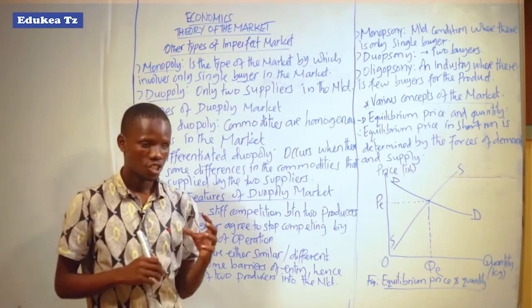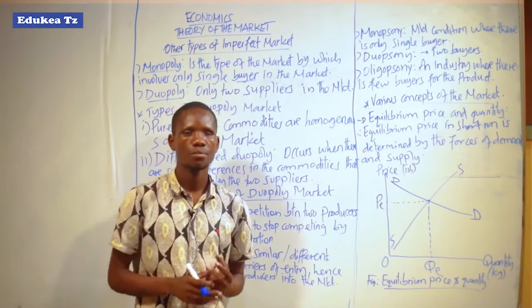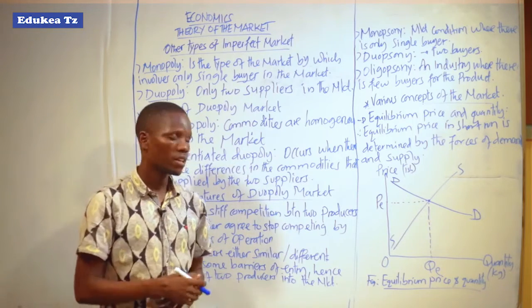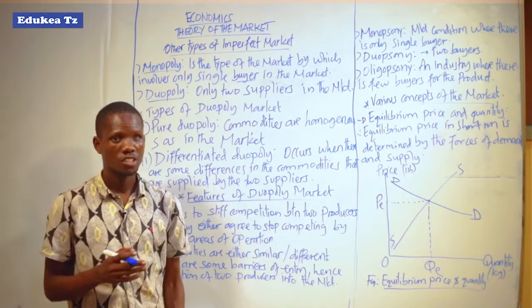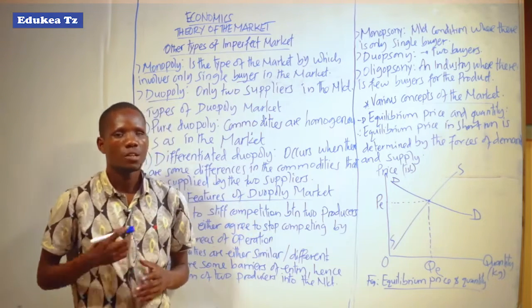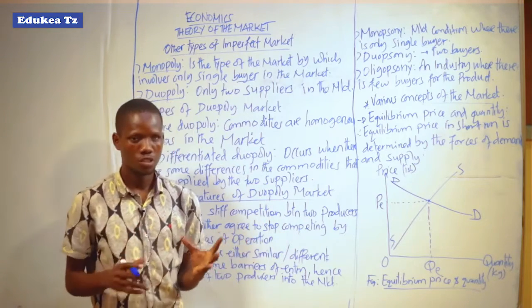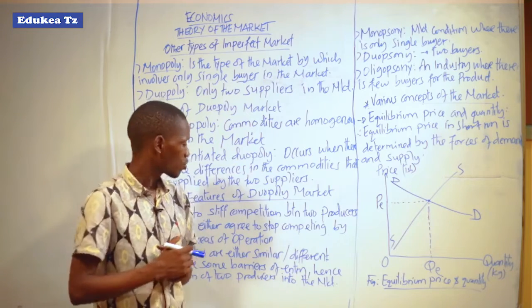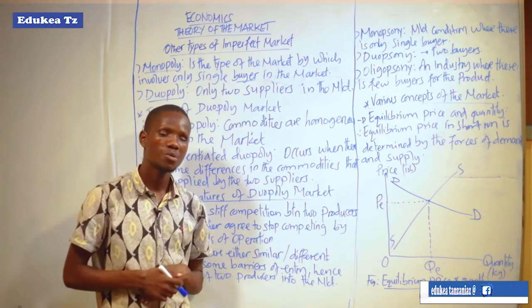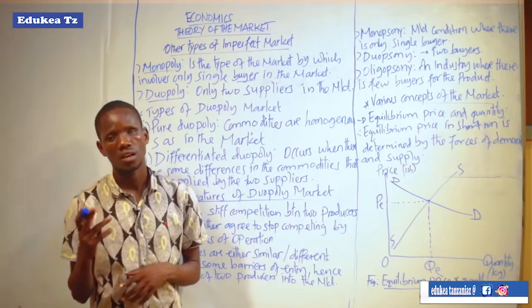In the market, there are only two suppliers, supplier A and supplier B, or supplier 1 and supplier 2. These suppliers produce commodities that can either be similar or differentiated, but they aim to get customers to purchase their goods. Because there are only two producers, there must be competition between them.